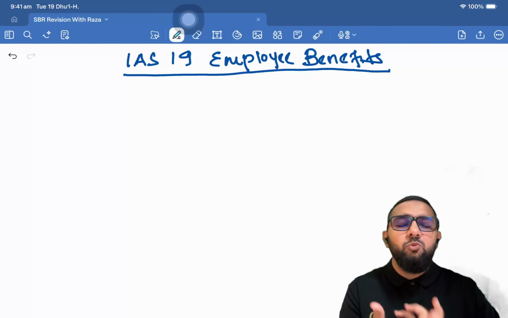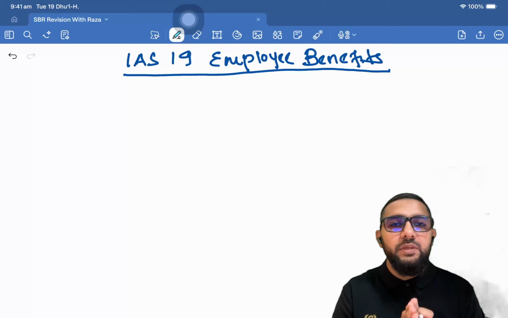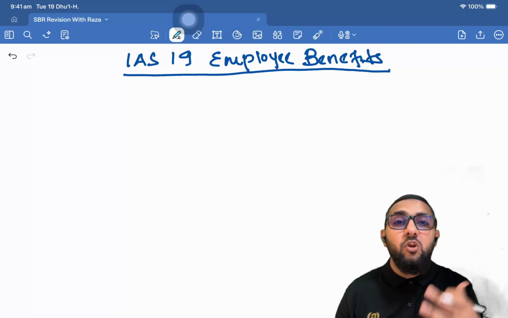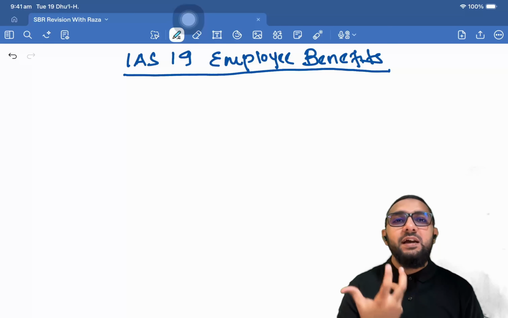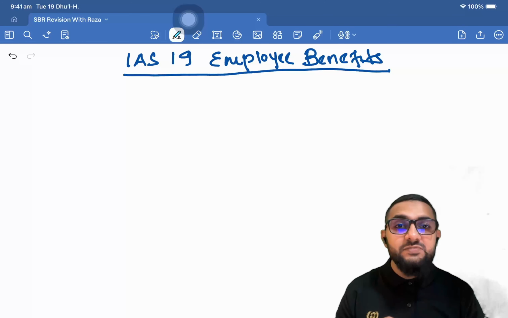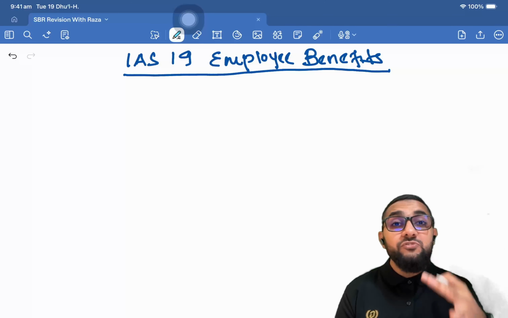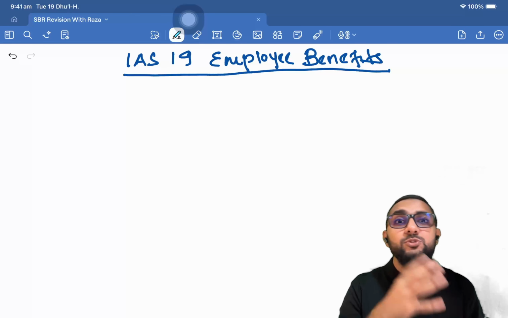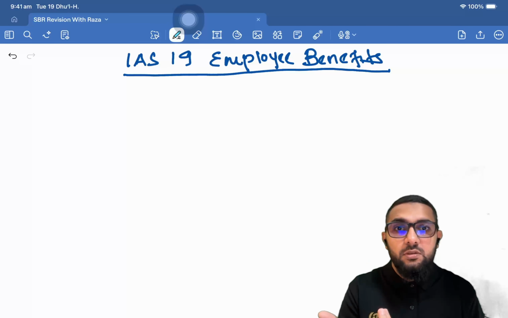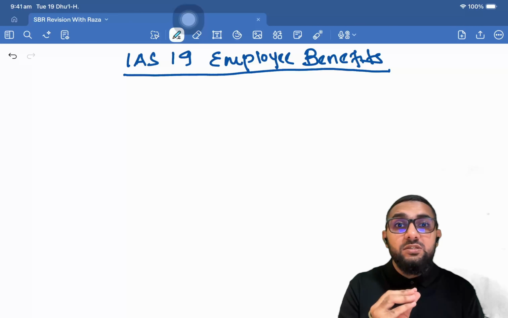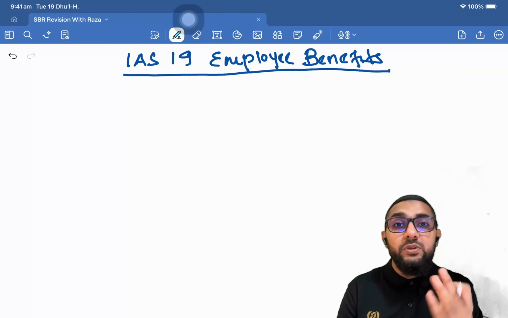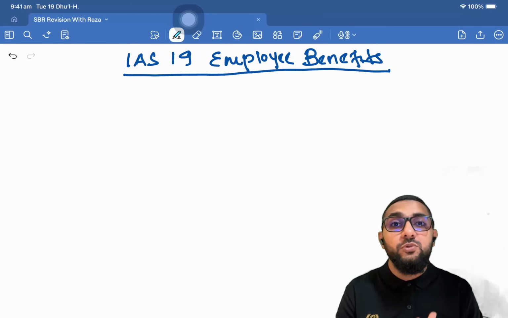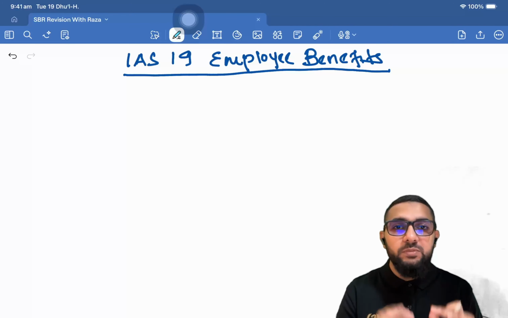Technically, by the term, you understand that it is employee benefits. Now, employee benefits usually is the benefits or the compensation that is paid to the employees. Now, who are the employees? Employees are the individuals that are providing service to the organization. So in return for that service, the organization is supposed to make payment or compensation, right? So any compensation that is given in exchange for the services that the employees have rendered is what we are going to look at under IAS 19 employee benefits.